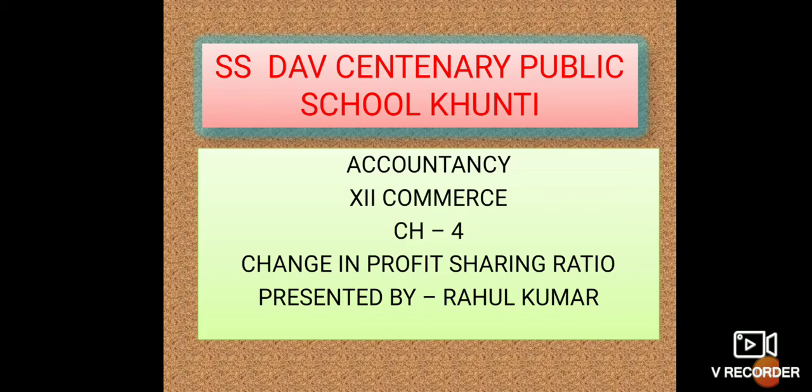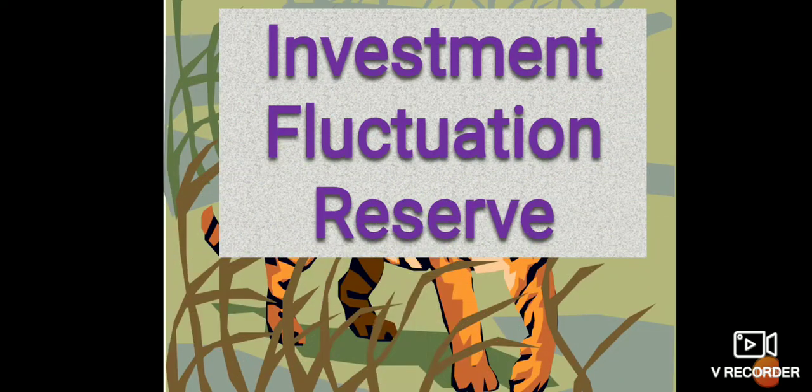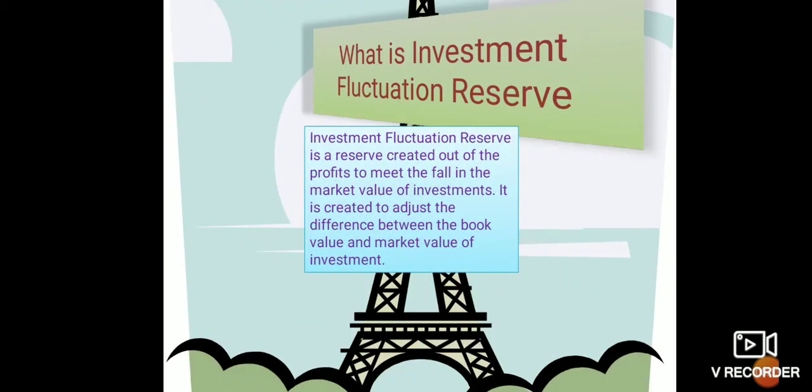Friends, now I am going to discuss your chapter 4, change in profit sharing ratio. In this chapter I am going to discuss the investment fluctuation reserve. So first of all, what is the investment fluctuation reserve?